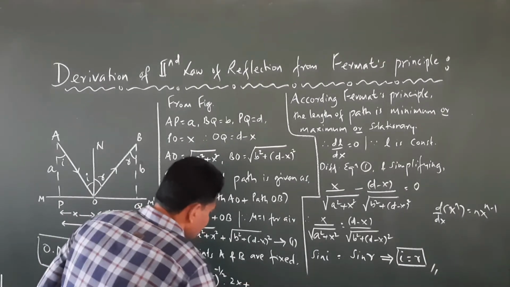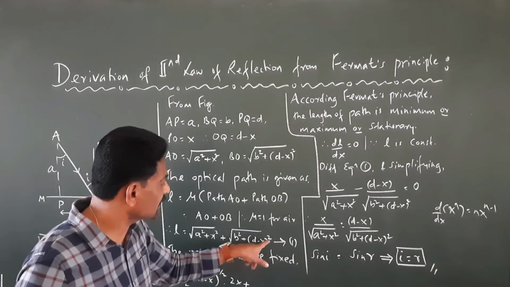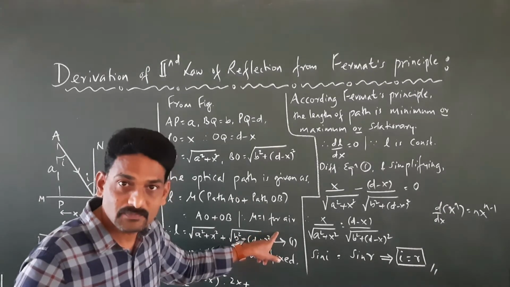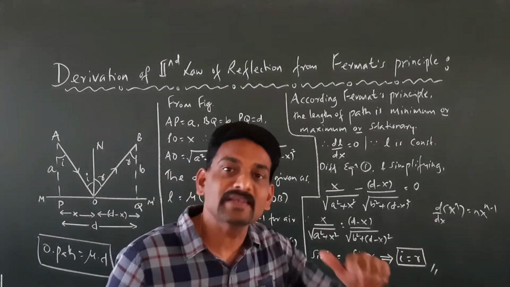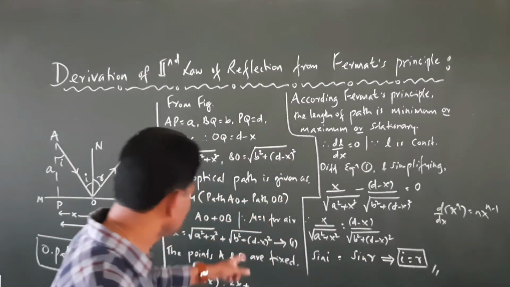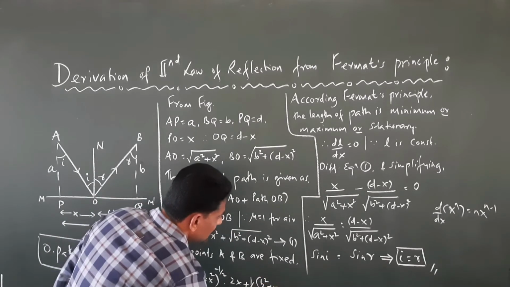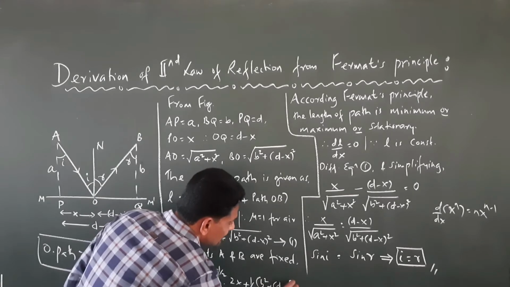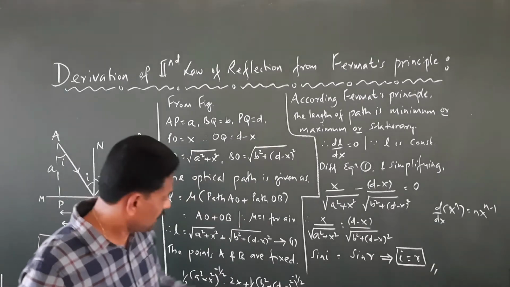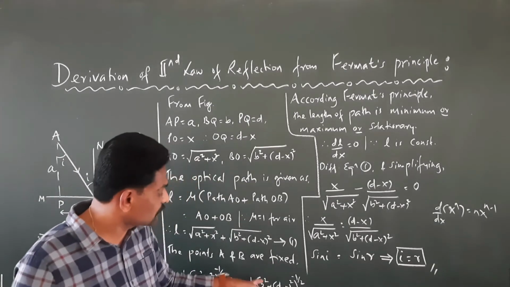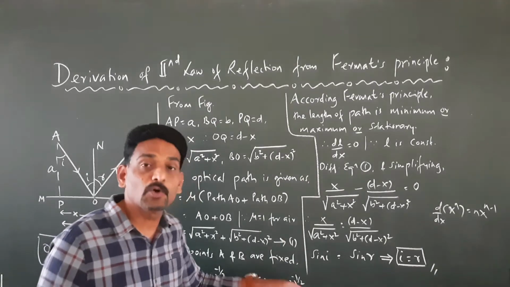Similarly, the differentiation of the second term, (b square plus (d minus x) square) whole raised to half. Again, d by dx of x raised to n equals n x raised to n minus 1. So this is going to be 1 by 2 into (b square plus (d minus x) square) raised to minus 1 by 2, into the differentiation of b square, which is 0, plus the differentiation of (d minus x) square.